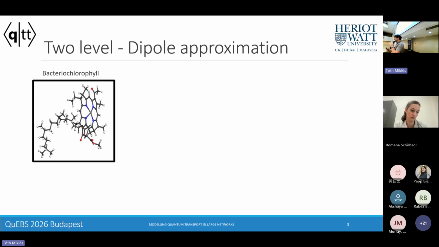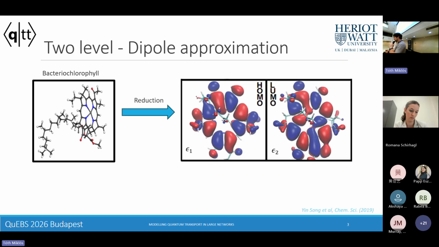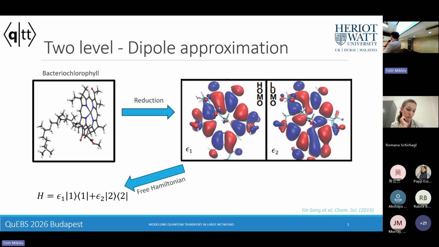We think of these bacteriochlorophylls, and we perform a simple reduction where we think of the orbitals of these systems. So we have here the HOMO and the LUMO, and the energy differences generated by these orbitals allow us to construct a simple two-level Hamiltonian that has the energy difference encapsulated between these HOMO and LUMO states.